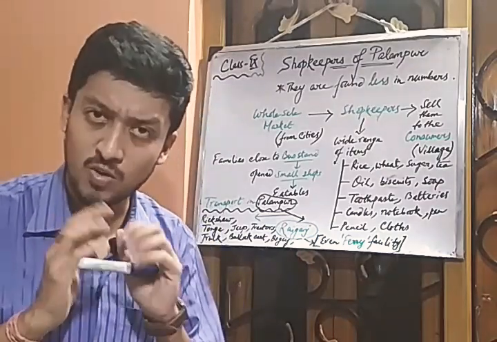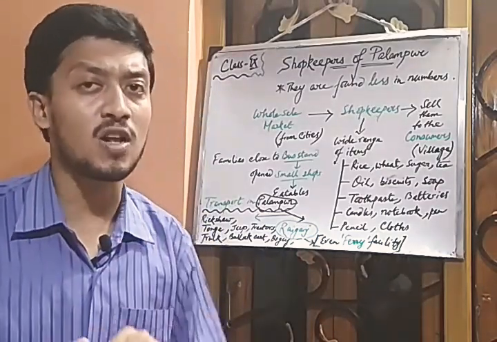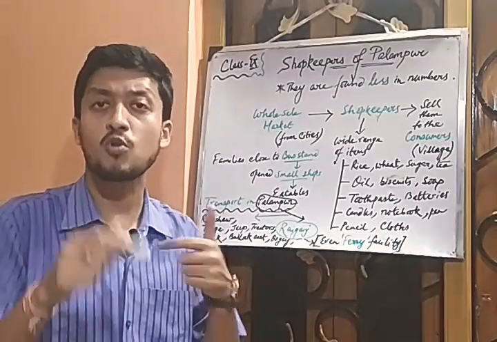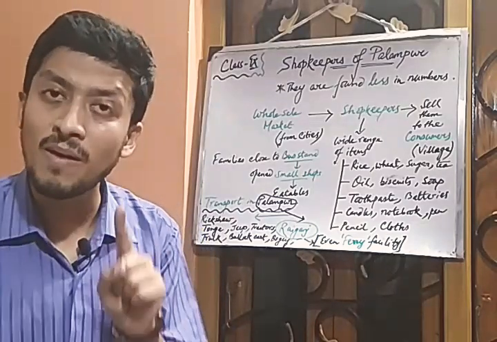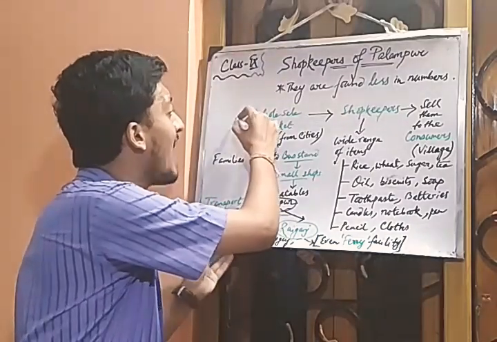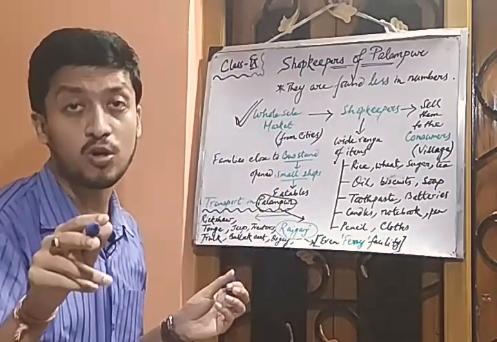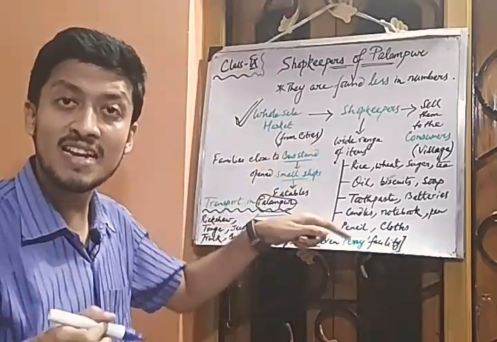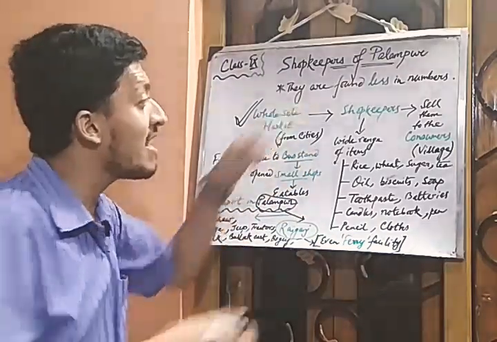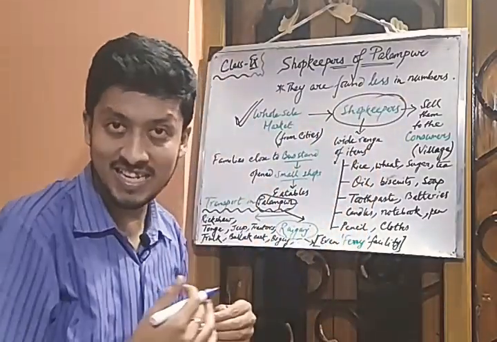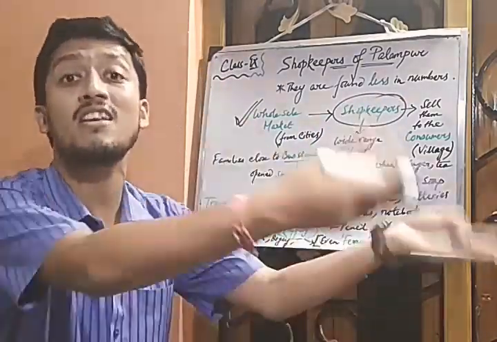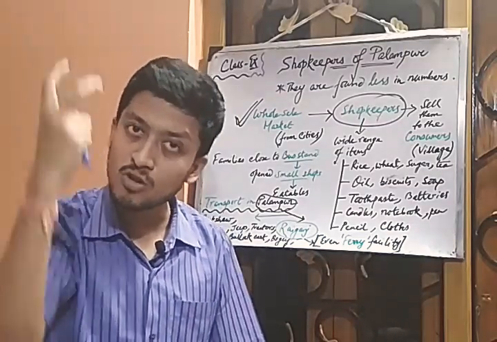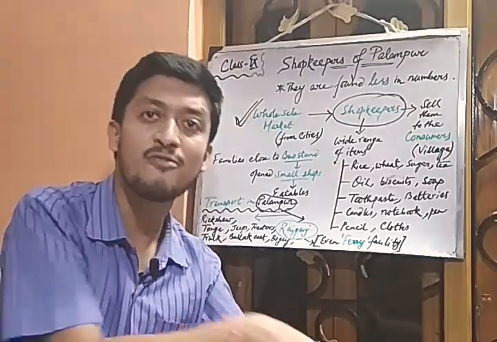There might be a short answer question of 1 mark: what is the system by which the people in Palampur do shopkeeping? You will write that people in Palampur do shopkeeping by buying the final output from the wholesale market, mainly in the cities, and selling it to the final consumer. So there are 2 steps. The shopkeepers go to the nearby cities, buy the final output, and ultimately sell it to the final consumer.